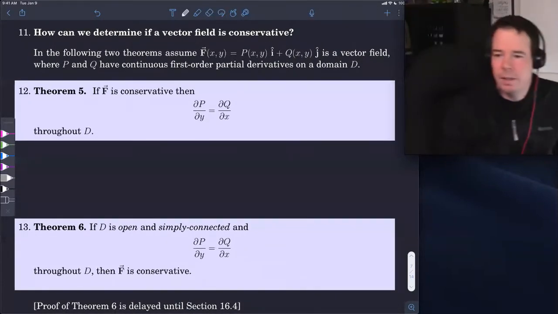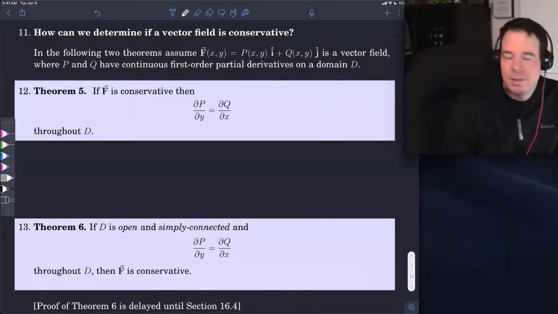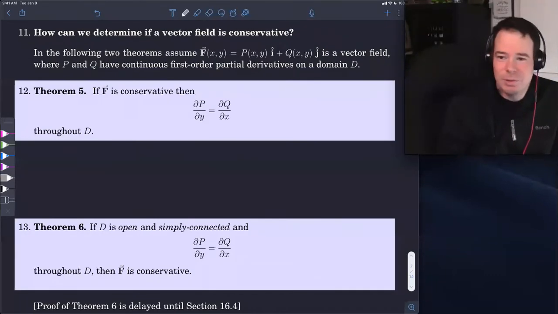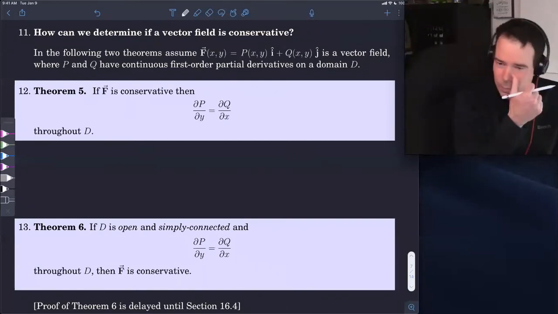Okay, so now we're at the point where we really are wanting to use conservative vector fields, because that makes integration so much easier. Right? It's like the fundamental theorem of calculus. As soon as we know that the integrand has an antiderivative, then we can evaluate the integral really quickly by just evaluating the antiderivative at the endpoints. So similarly here, if I want to compute an integral of a vector field, it would be really nice to know if it's conservative, because then I just need to worry about evaluating the potential function at the endpoints. So how do we determine if a vector field is conservative? This is a test for conservative vector fields.